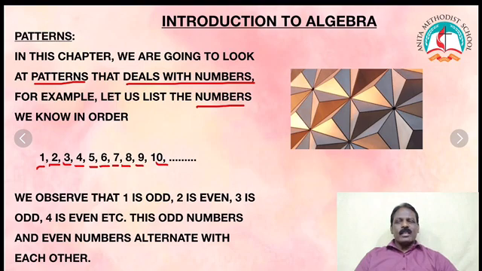We observe that 1 is odd, 2 is even, 3 is odd, 4 is even, etc. These odd numbers and even numbers alternate with each other.